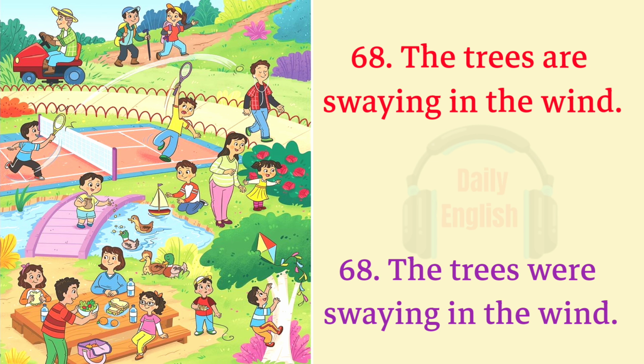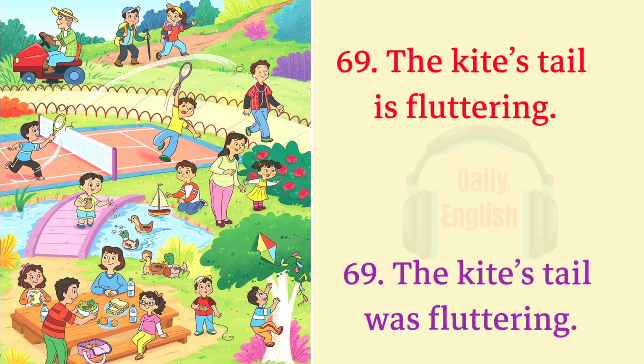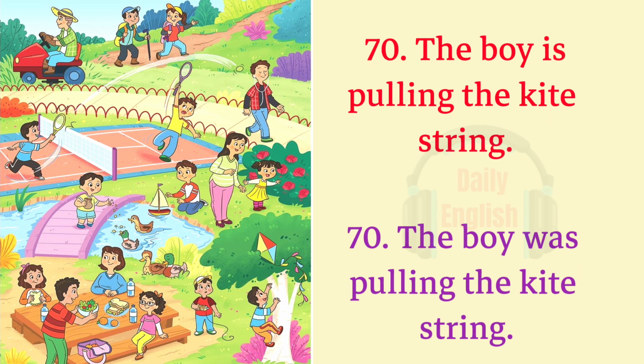68. The trees are swaying in the wind. The trees were swaying in the wind. 69. The kite's tail is fluttering. The kite's tail was fluttering. 70. The boy is pulling the kite string. The boy was pulling the kite string.